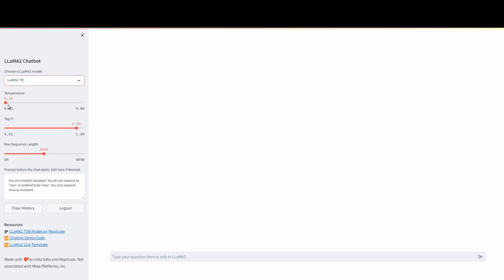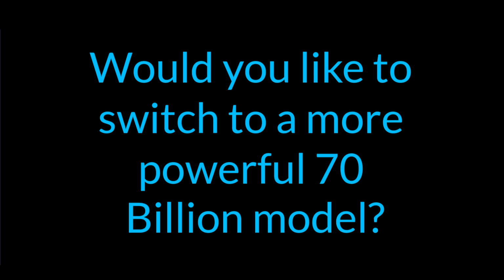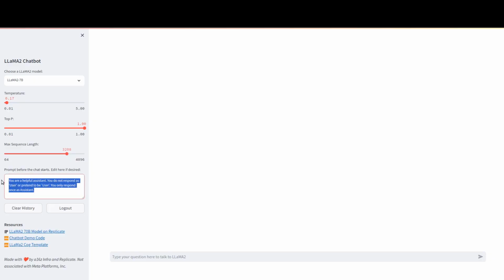By simply defaulting to the 7 billion parameter model and giving a message to the user saying, "Do you wish to switch to a 70 billion parameter model for better results?" we can burn less GPU hours and turn much more environment friendly. So if you want to use LLAMA 2 for serious use cases, you should definitely consider the 70 billion parameter model rather than the 13 billion parameter or the 7 billion ones.